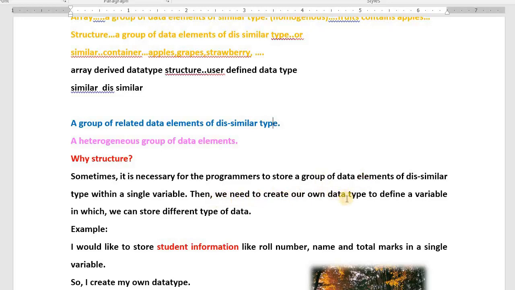Now, one simple question to you. I want to store student roll number, student name and student total marks in a single variable. Which data type do you use to define a variable? Int helps us to store only an integer value. Float type of variable helps us to store only a float value. Character helps us to store only a character type. We cannot store roll number, name and total marks in a single variable. That means you have to create your own data type.